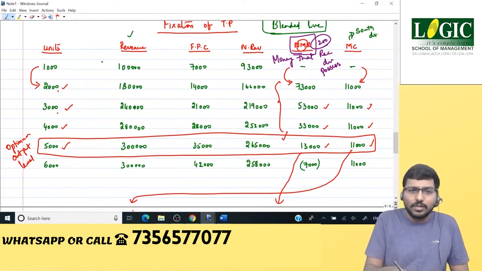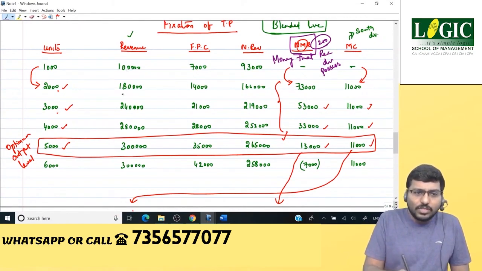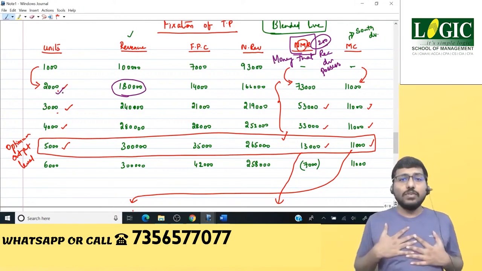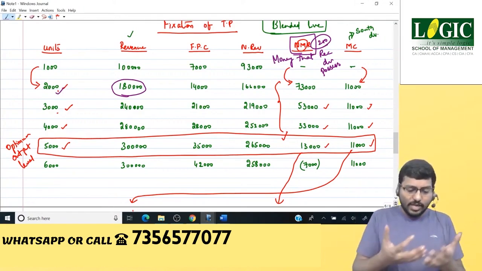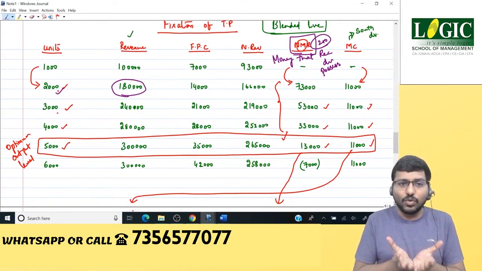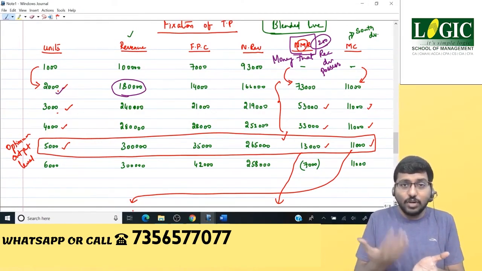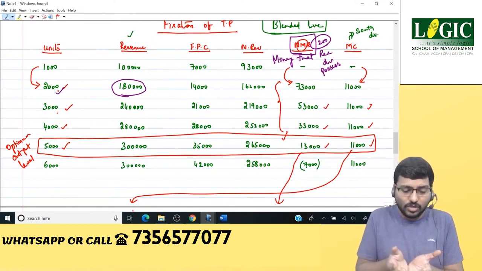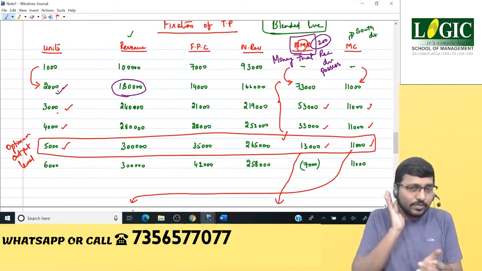How? Very simple. See here. Suppose receiving division has sold 2,000 units. I am receiving division. I receive 1,80,000 cash. In that, first, I've got my own cost, which is nothing but further processing cost. Immediately, I spend 14,000.